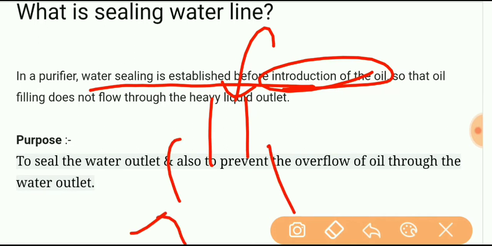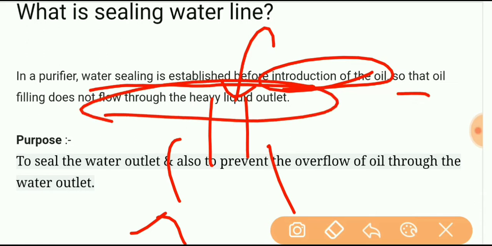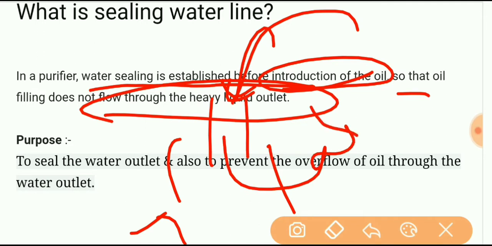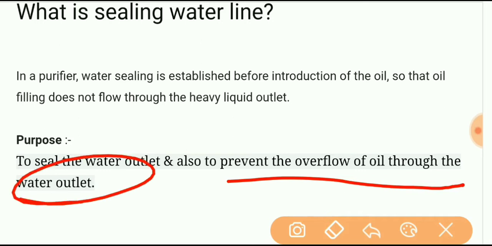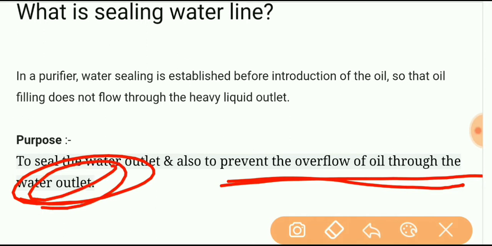So that the oil filling does not flow through the heavy liquid outlet. When we start filling fuel oil, it would start coming out through the water outlet. That's why we require sealing water. That means the purpose of sealing water is to prevent the overflow of oil through the water outlet when starting the purifier. When we start the purifier, that is the main purpose of the sealing water line.